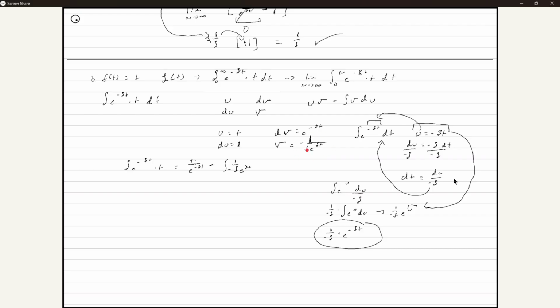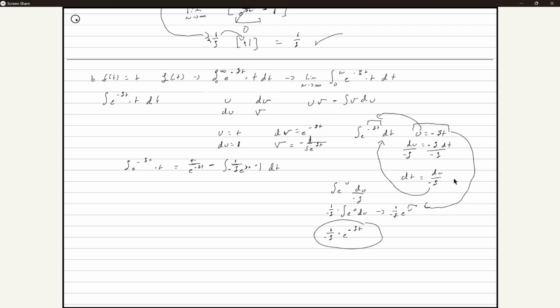That's what I got from here, I plug this back into here. Then we're timesing this by du, which is just 1, and this is by dt.